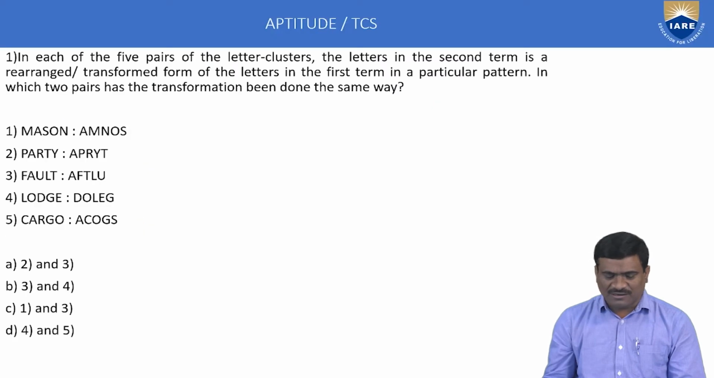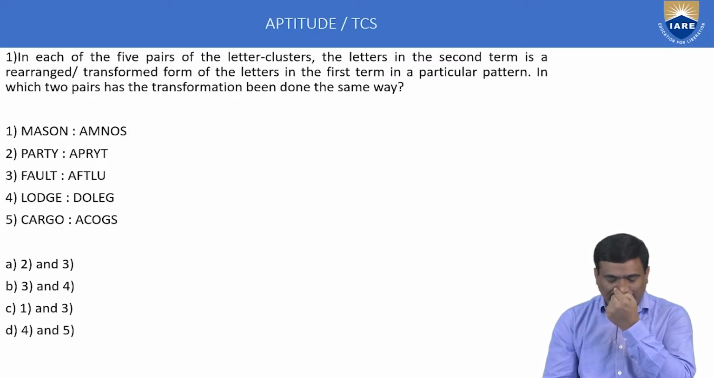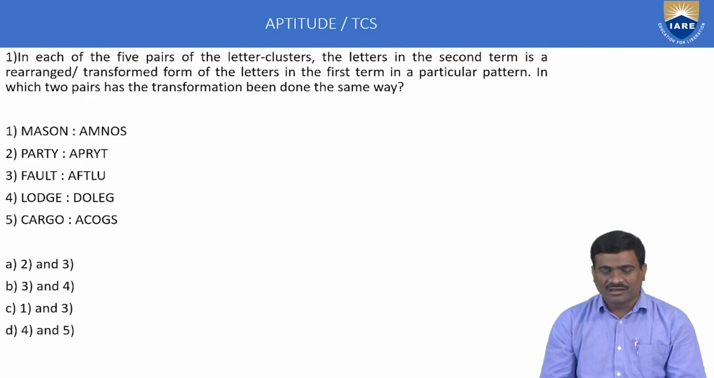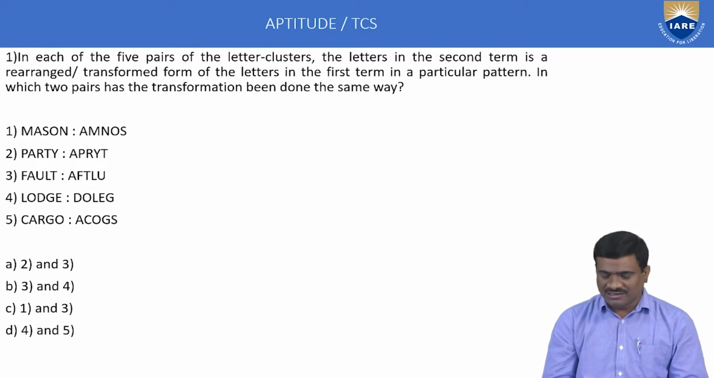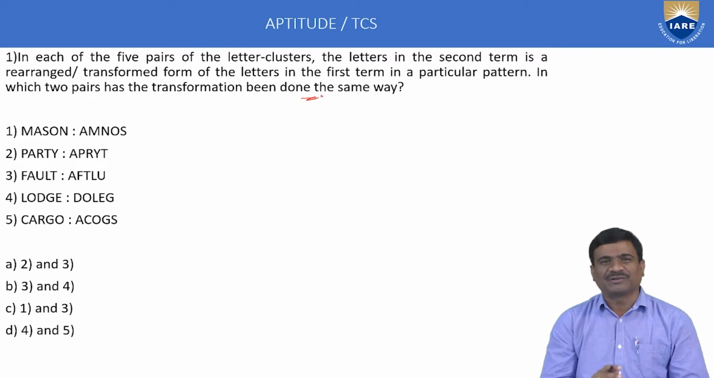Yes, first example. This type of question belongs to reasoning ability. In each of the 5 pairs of letter clusters, the letters in the second term are rearranged, transformed from the letters in the first term in a particular pattern, in which 2 pairs have the transformation done the same way. Same way. This is called information.